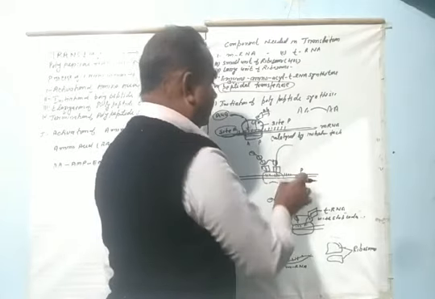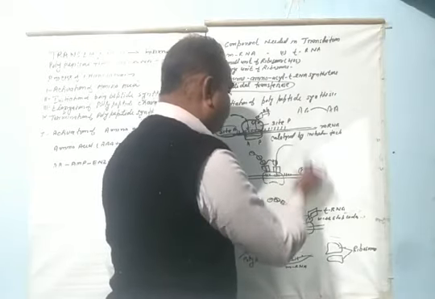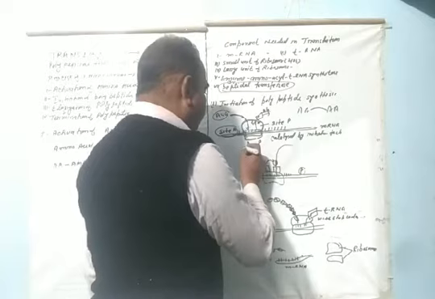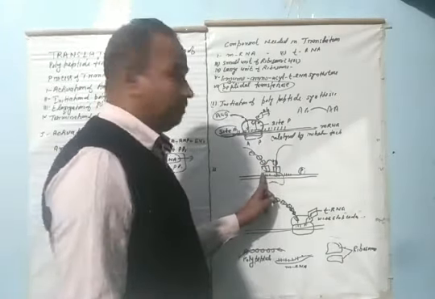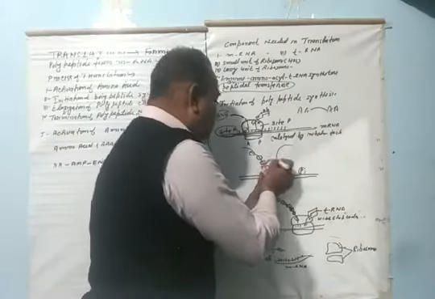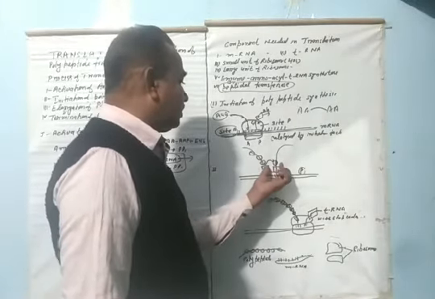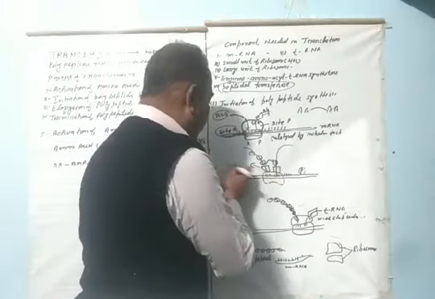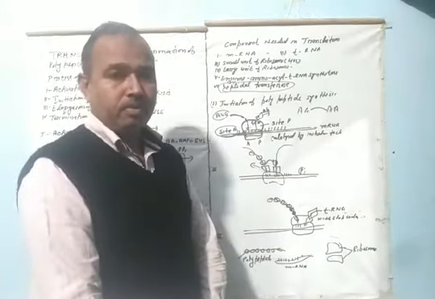A charged tRNA is always attached to the P site, and when the polypeptide chain reaches the A site, peptide bond formation takes place between the two, and the tRNA is released from this process.